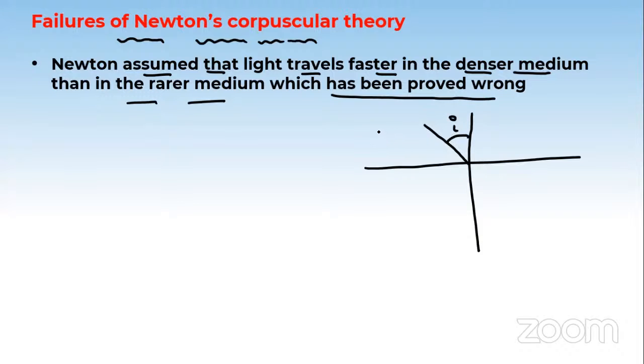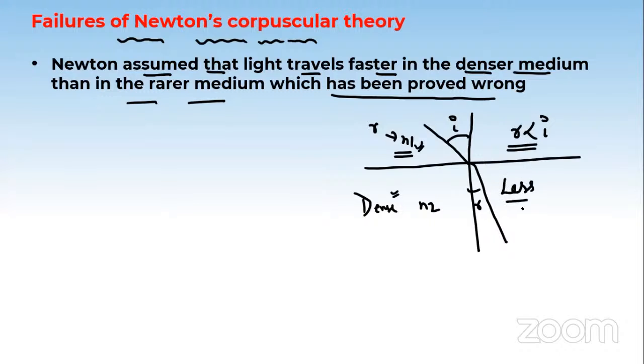This is the incident angle, and suppose this is a rarer medium with refractive index n1, and this is a denser medium with refractive index n2. When light travels from the rarer medium to the denser medium, it bends towards the normal. This is the angle of refraction, which is less than the angle of incidence, or you can say the angle of incidence is greater than the angle of refraction. And we have also proved that the speed is less in the denser medium.